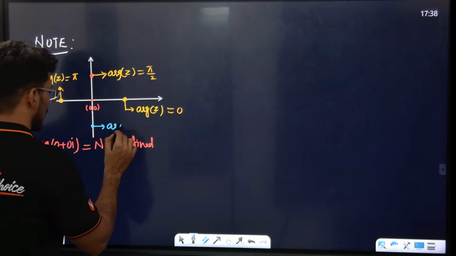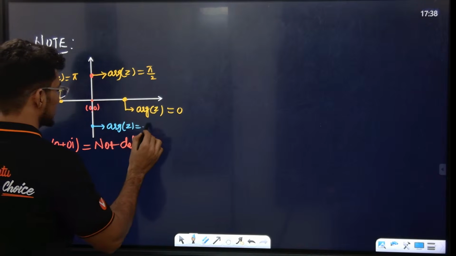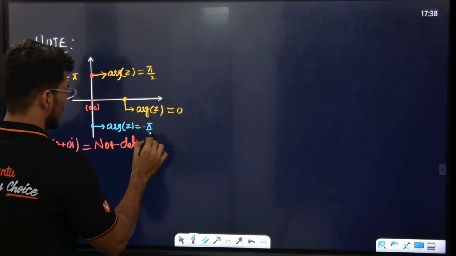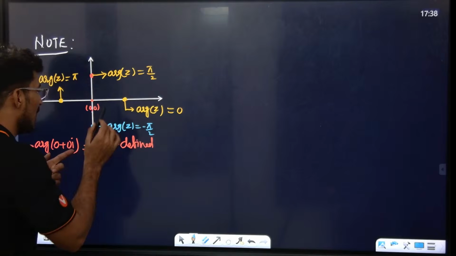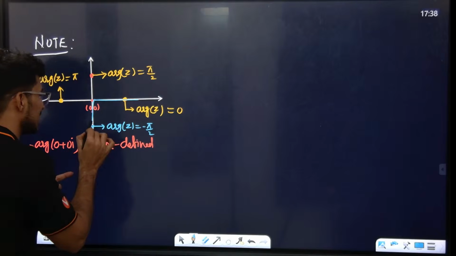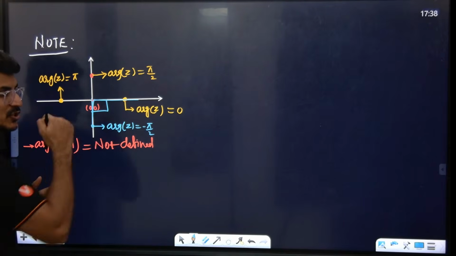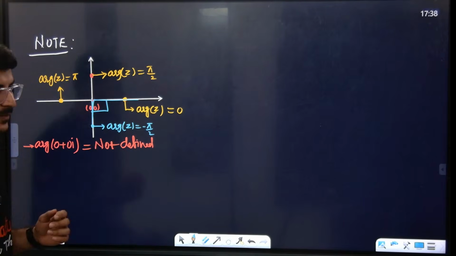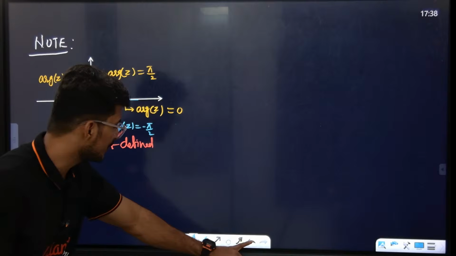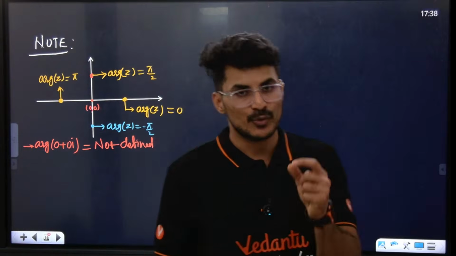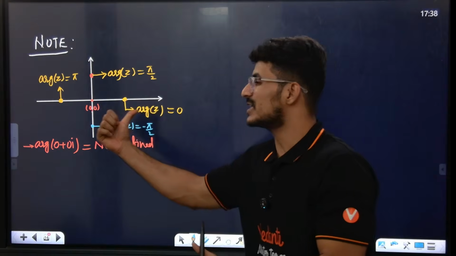The argument of z is minus 90, because the angle on that line is 90 degrees but in the clockwise direction, so minus 90. To find the argument, you always need to take the angle between the positive real axis and that particular complex number.